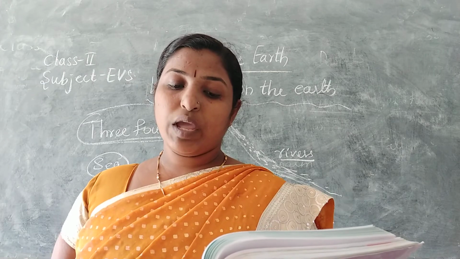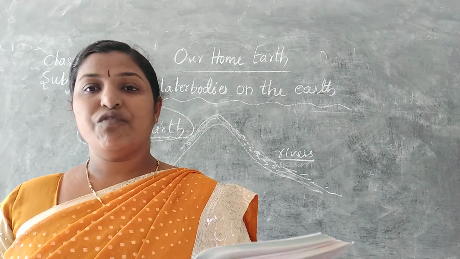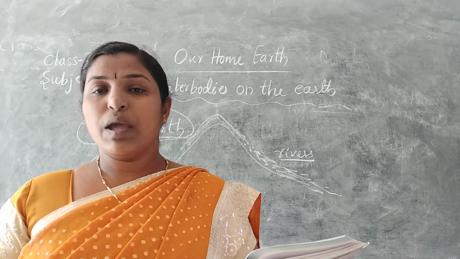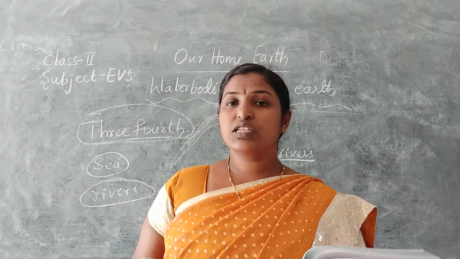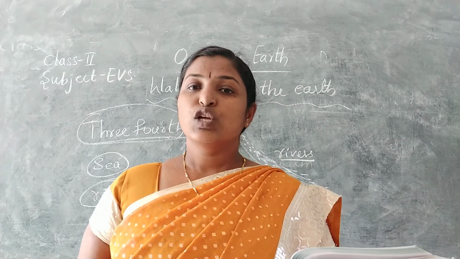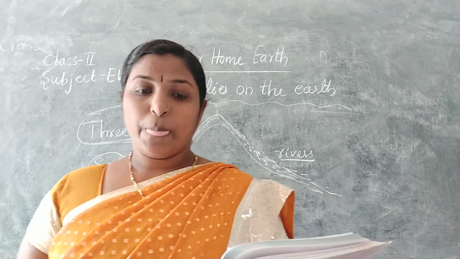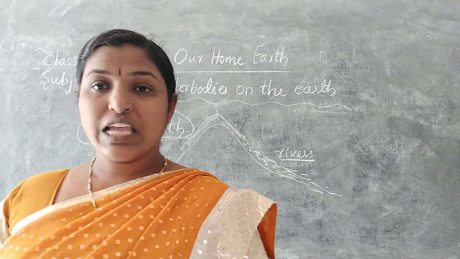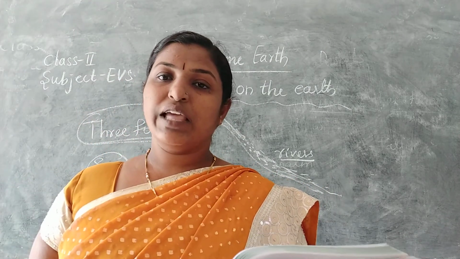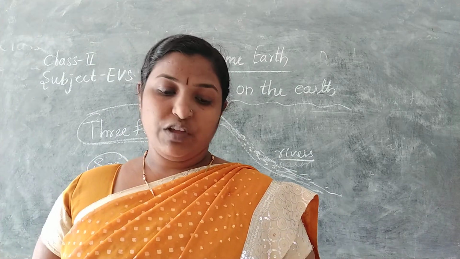We should save paper and electricity because paper is made from trees. To get paper we need to cut trees, and if we cut the trees it will again be harmful for us. So we should use paper carefully, and by saving paper and electricity, indirectly we can save our environment.